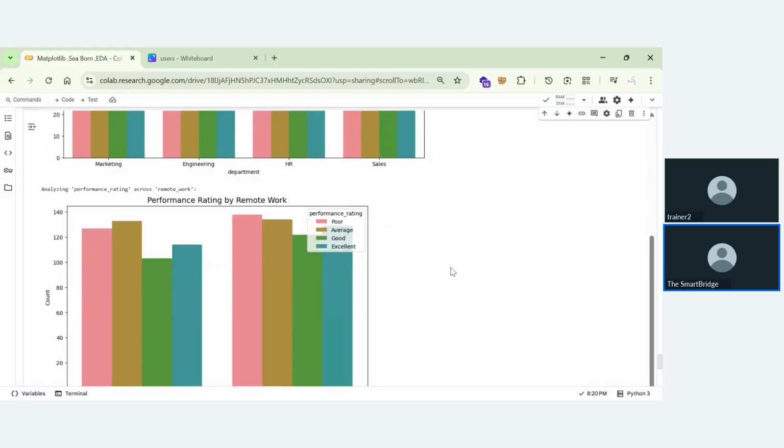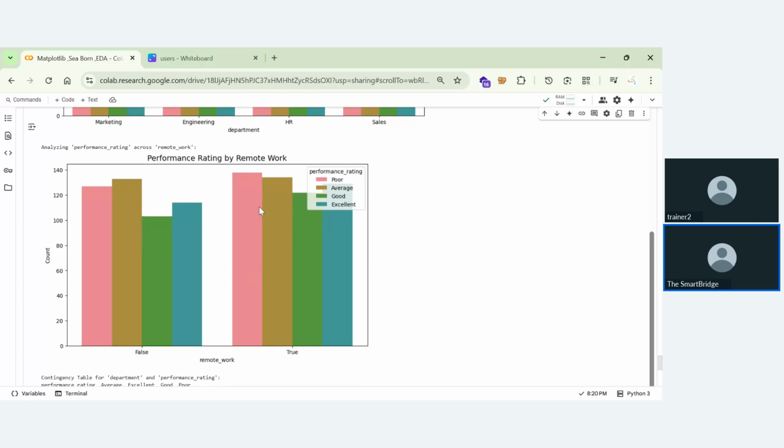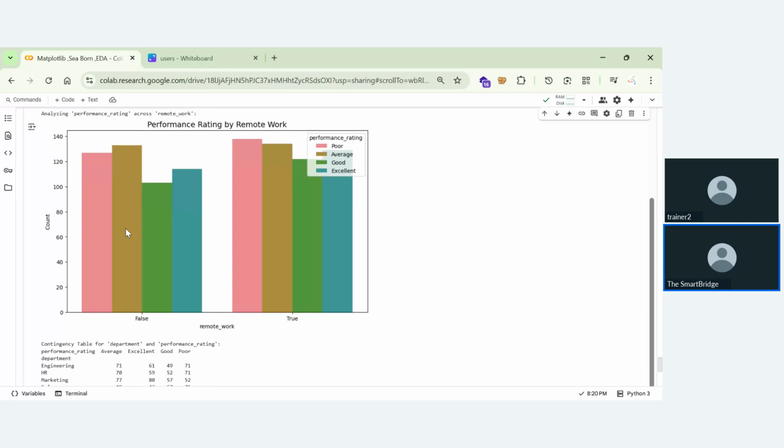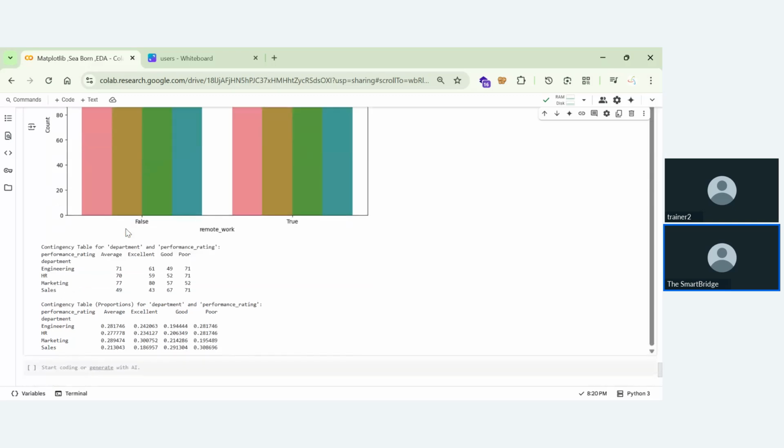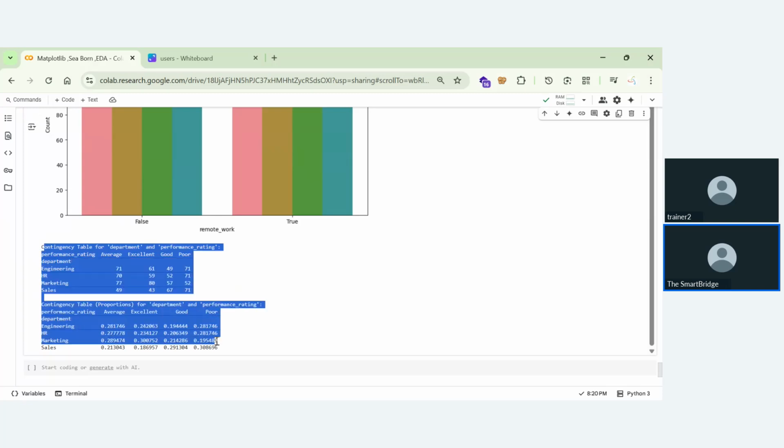So if you want to see performance across remote work, when you're having a remote work of true, you'll be having poor performance. And you can also see that the average performance is meeting the criteria of true and false. Coming to the excellent, if you are in true only, you'll be having more excellent performance. If you're in false, then most of you are not working. By coming to the office and not working, that means you can understand that remote work is better than office work. Okay, these are the analysis for these categorical tables.